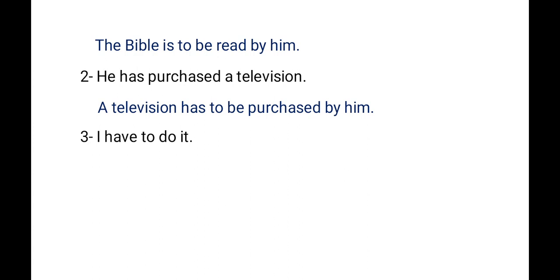So it has, then to, after that be. To is the infinitive, to plus be, then the main verb. So it has to be, then main verb do, did, done. So done, it has to be done. Then we have to apply by. The object of I is me. It has to be done by me. Clear?